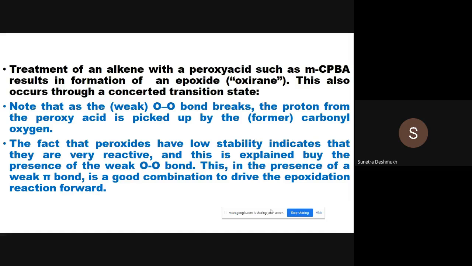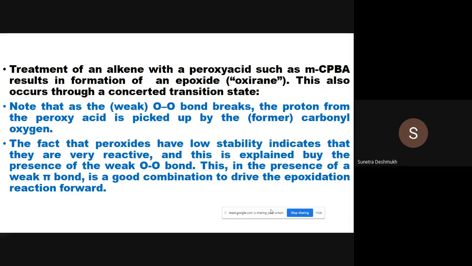Here, what point do we have to take into consideration? Which bond is breaking from the perbenzoic acid? Which bond is weak? That we will see first. Note that the weak oxygen-oxygen bond breaks in meta-chloroperbenzoic acid or in a peroxide. That means the oxygen-oxygen bond present in this meta-chloroperbenzoic acid is the weak bond, and that bond is getting broken.